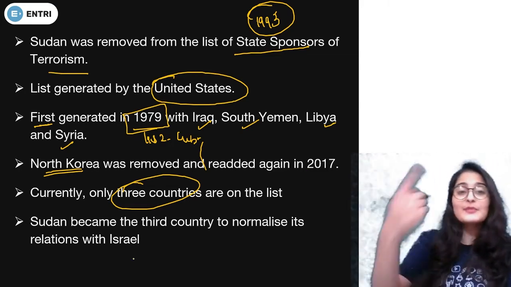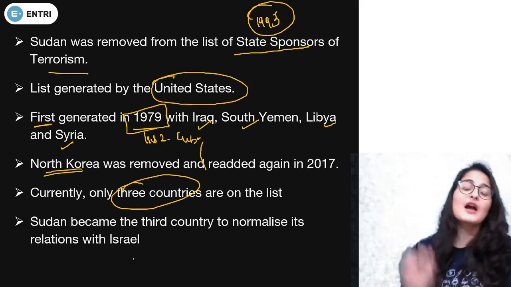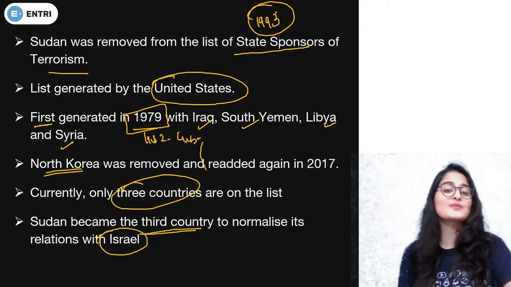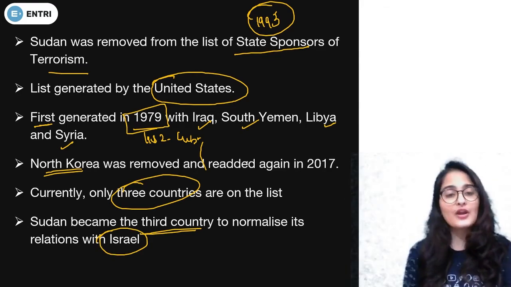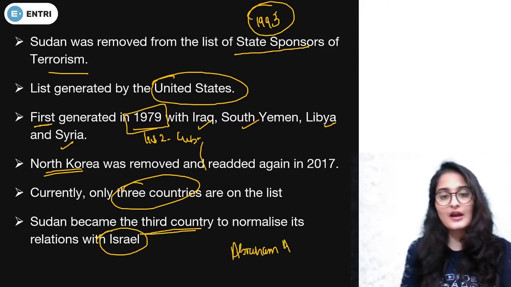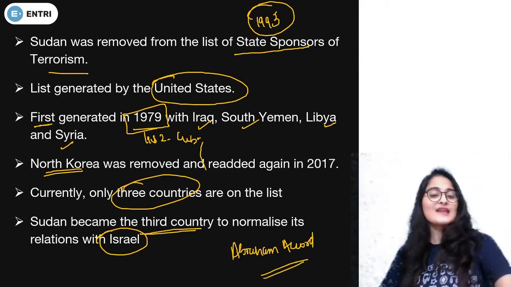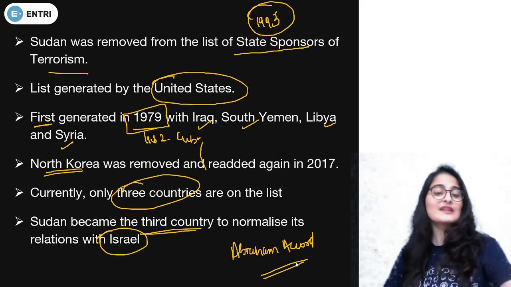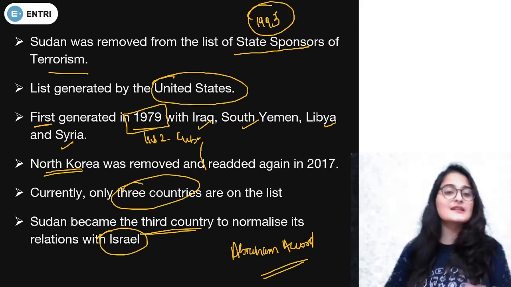Apart from being in the news because happily it is no longer in the state sponsors of terrorism list, Sudan is also the third country which has normalized relations with Israel, that is, it has accepted Israel as a country. So the Abraham Accord, if you recall, has been quite in the news this time. The Abraham Accord was mediated by the United States of America, and it was signed by UAE, Bahrain, and Sudan. These are the three countries which have recently improved relations with Israel, designating it as a country.